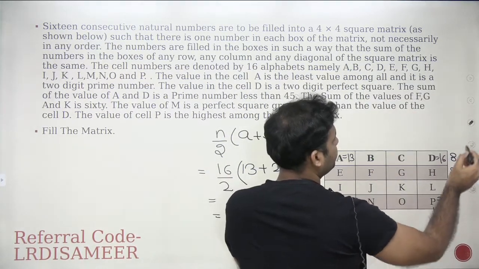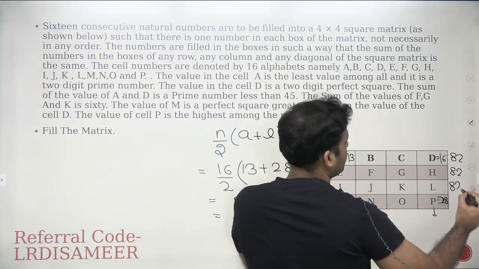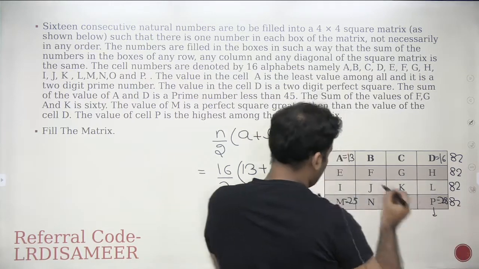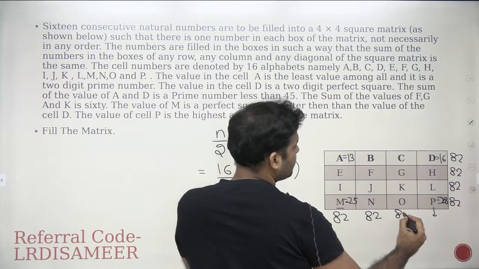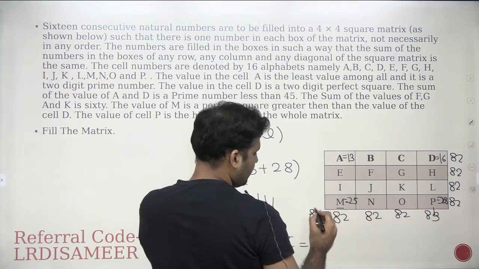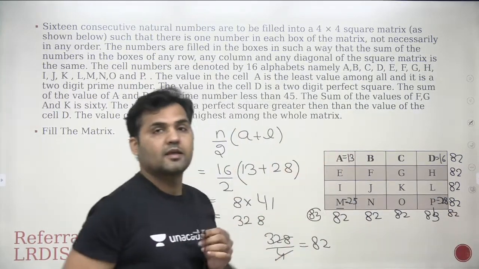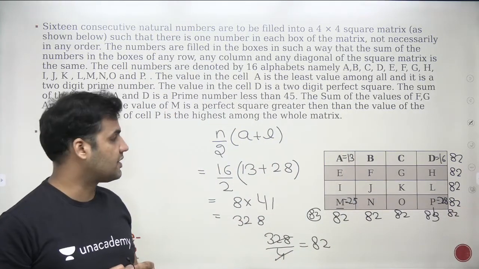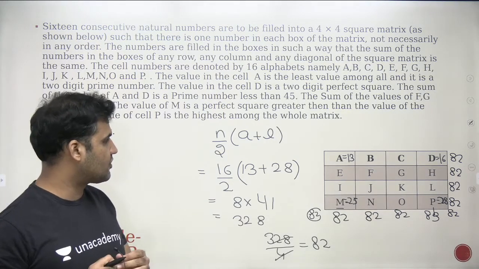So let's write it down. This is 82, this is 82, this is 82, and this is also 82. Column wise, this summation should be 82, this has to be 82, this has to be 82, this has to be 82. Diagonal wise, it should be 82, and this diagonal should also be equal to 82, right? Now let's use our concepts here. There will be multiple cases that you need to work upon, but let's work.